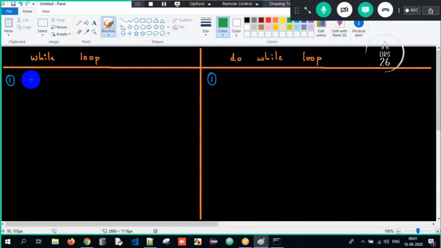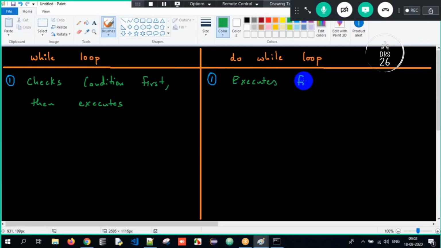What does the while loop do? It checks the condition first and then executes. Whereas the do while loop executes first and then checks the condition.